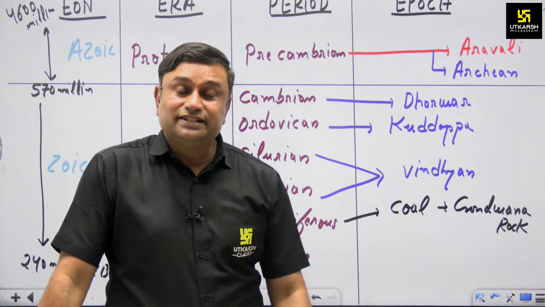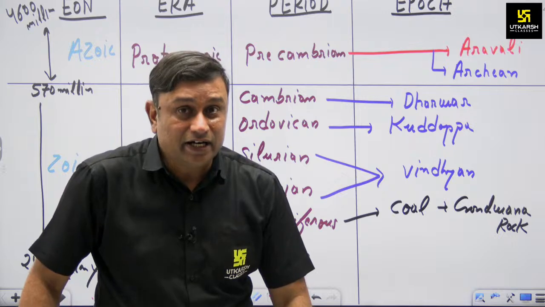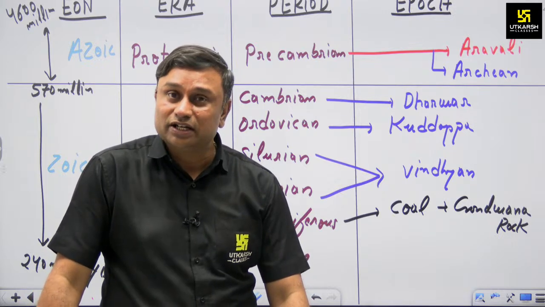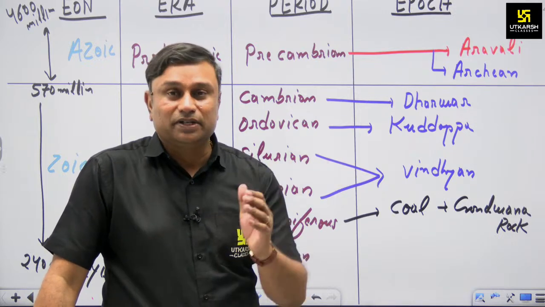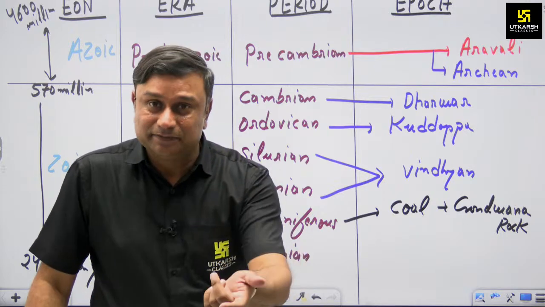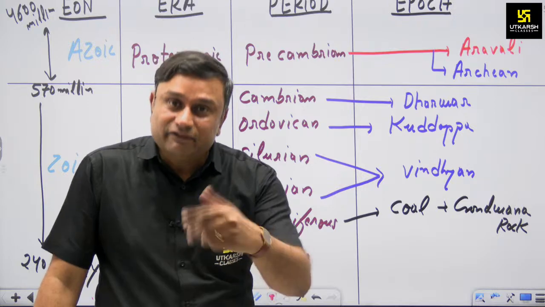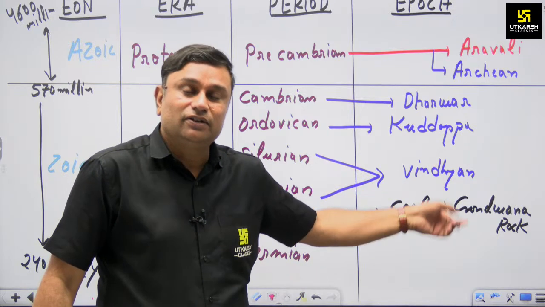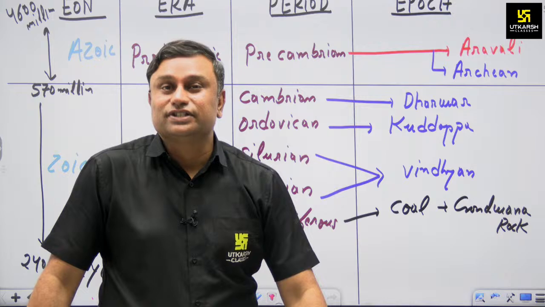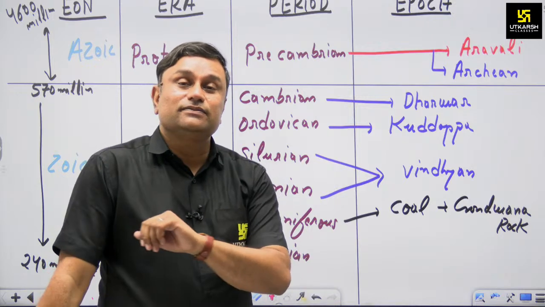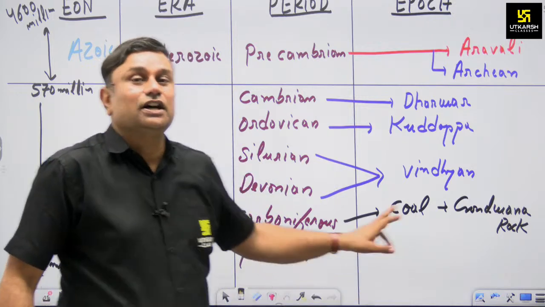Now, are Gondwana land and the Gondwana rock system the same? No, both are different. Gondwana land is a landmass, the southern part of Pangaea, and on this landmass there is a development of coal, and this coal development is known as the Gondwana rock system. It was formed during the Carboniferous.